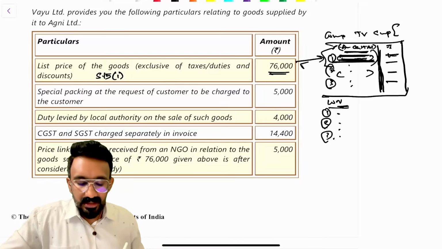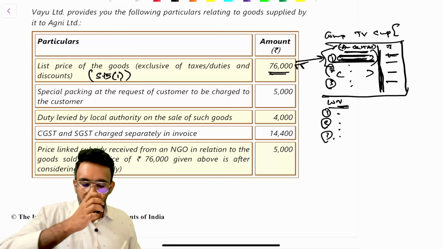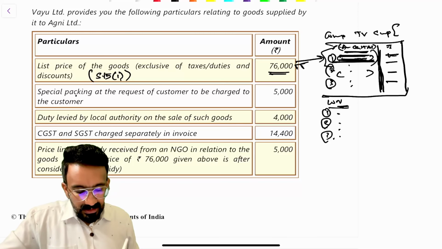Here, you would have created a table. You would have written this. You would have written 15.1 here. You would have included 76,000. This is transaction value. Special packing at the request of the customer to be charged to the customer.